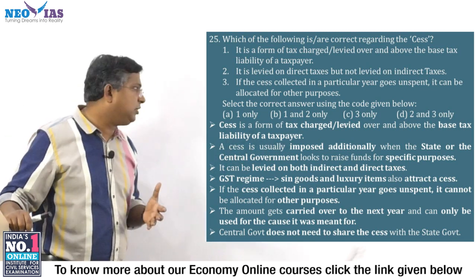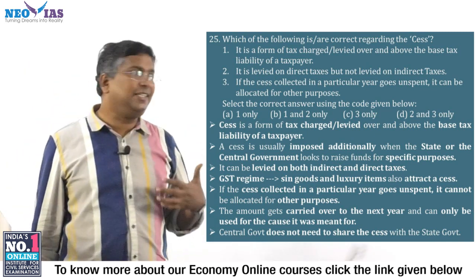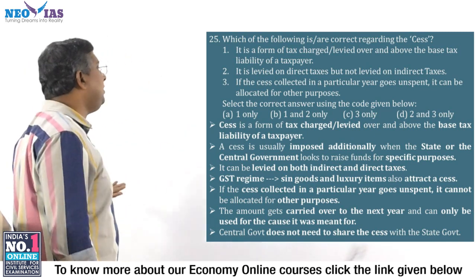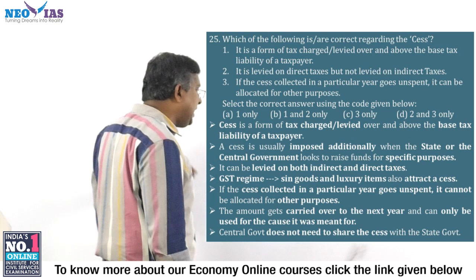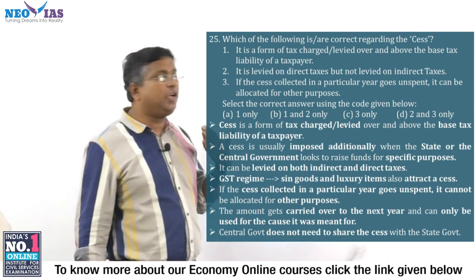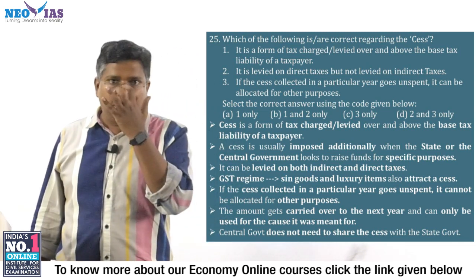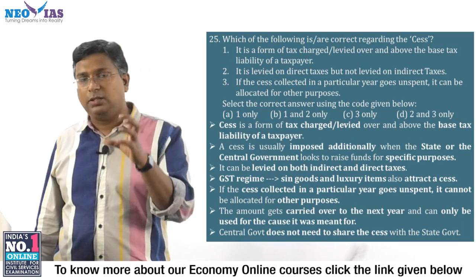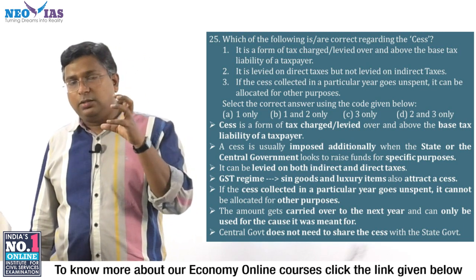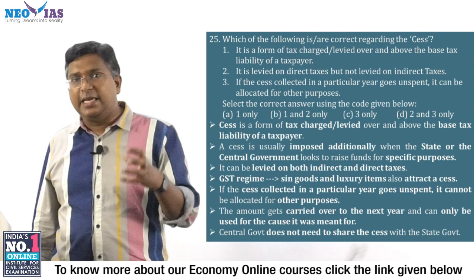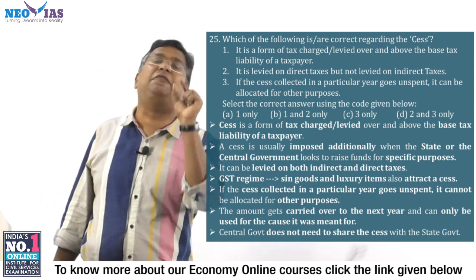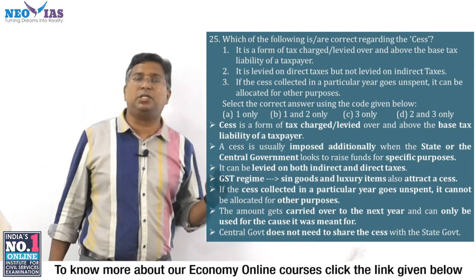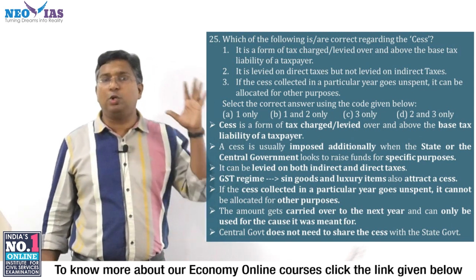Now this is the definition. So a cess is usually imposed additionally when the state or the central government looks to raise funds for specific purposes, okay. The money raised under the cess can be used only for that particular purpose.